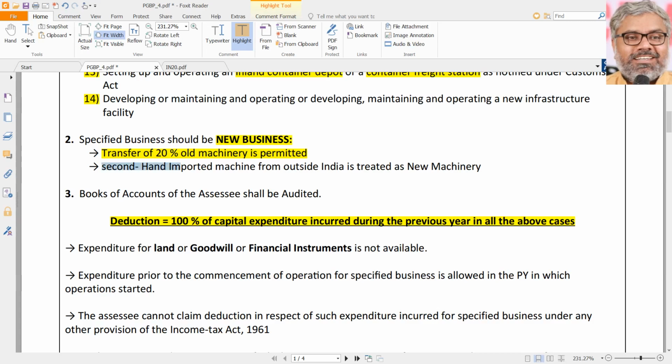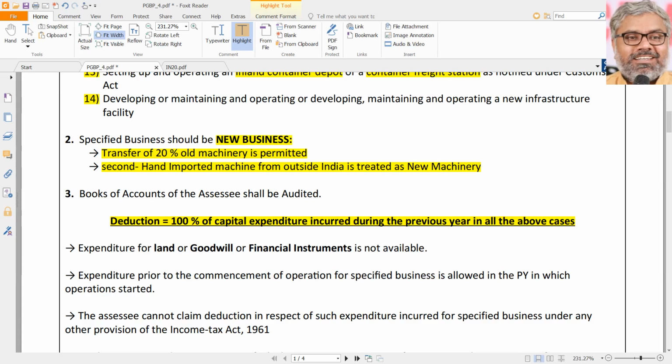And look at another variety, a very important point here. This is where people will be mixing things up with provisions. Second hand imported machinery from outside India will be treated as new machinery for 35AD. The same thing is not treated as new machinery for additional depreciation or for 32AD, which we discussed earlier. For additional depreciation or 32AD allowance, second hand machinery imported from outside India is not treated as new machinery. Second hand is second hand.